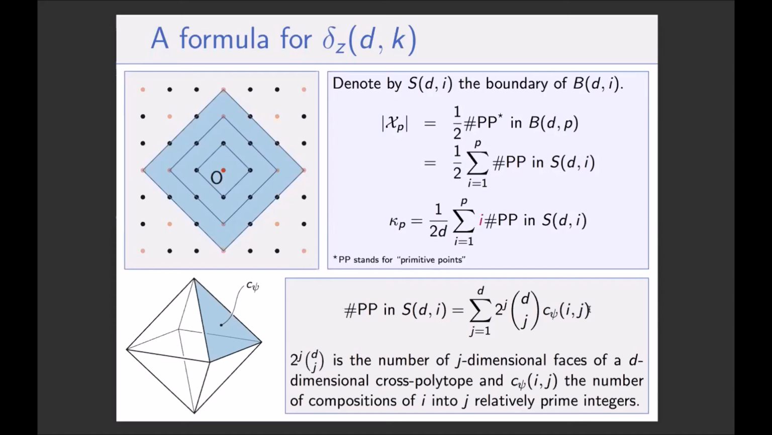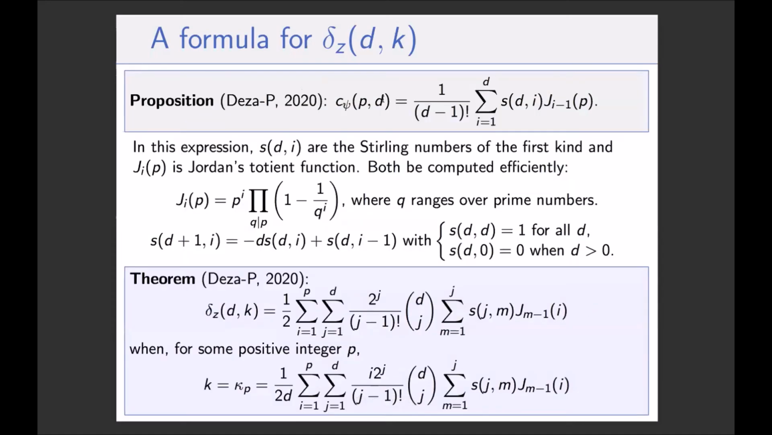And it turns out we were lucky, because we could express C psi in a very simple manner. It's basically a sum of terms that are the product of the Stirling numbers of the first kind and a Jordan totient function. The Jordan totient function is a generalization of Euler's totient function, which is better known, but it's a straightforward generalization. And there is an explicit formula. You can compute it very easily, even though the product here ranges over prime numbers.